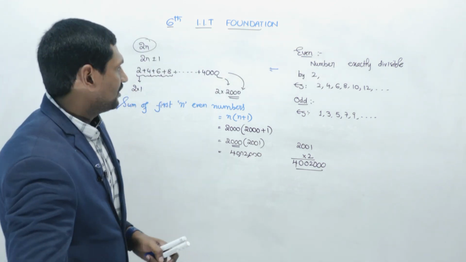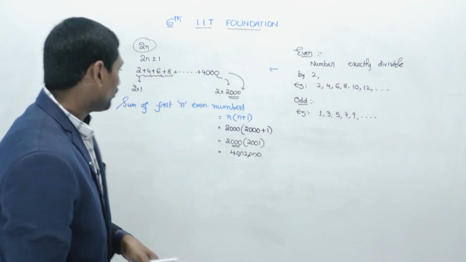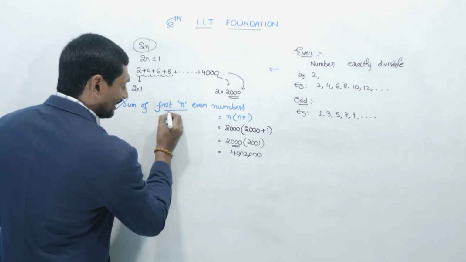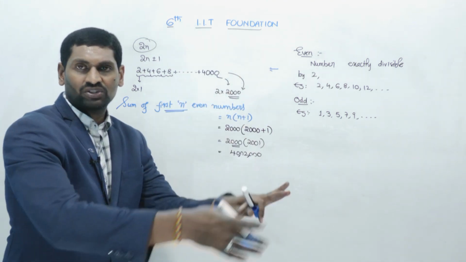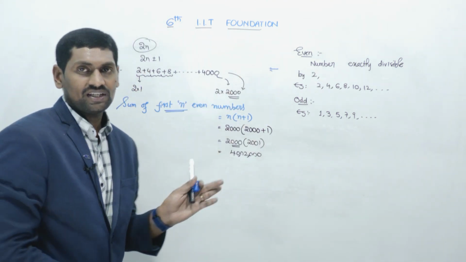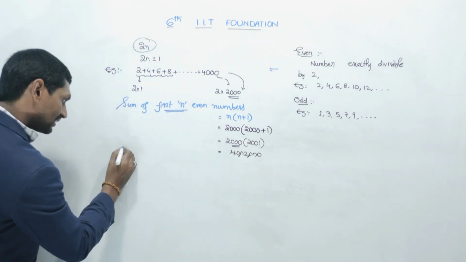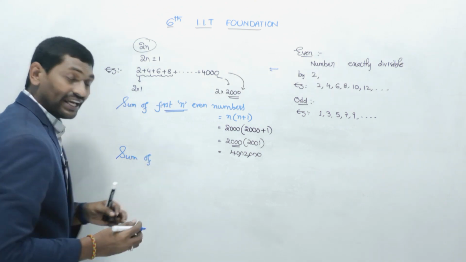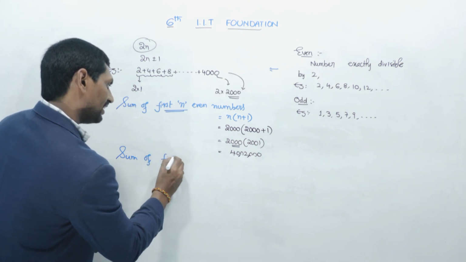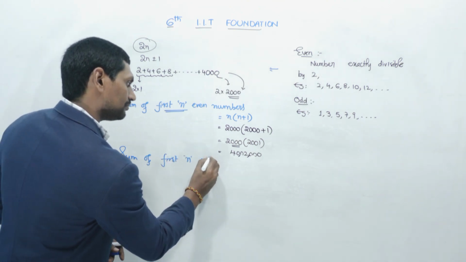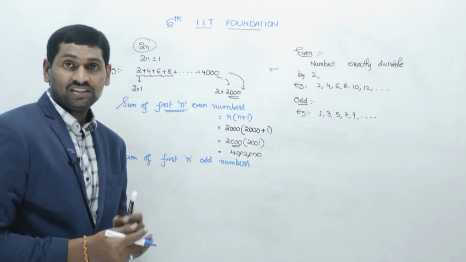Right. Now, do you have any other formula for the sum of the first n odd numbers? This is the formula for the sum of the first n even numbers. That means from the first even number to 2000 or 4000 or 10,000, whatever even number you take. Okay, but you have to start from the first even number. Now what about the formula? Do we find any formula for the sum of the first n odd numbers?